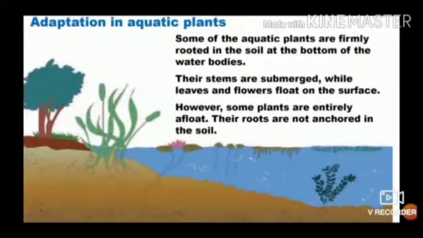Adaptation in aquatic plants. Some of the aquatic plants are firmly rooted into the soil at the bottom of the water bodies. Their stems are submerged while leaves and flowers float on the surface. However, some plants are entirely afloat. Their roots are not anchored in the soil.